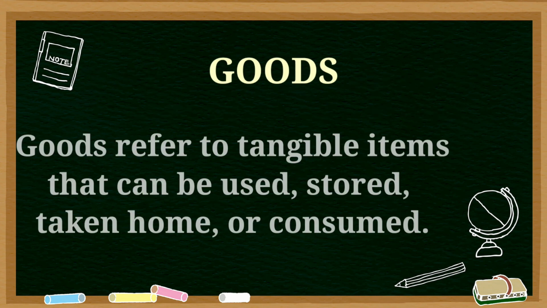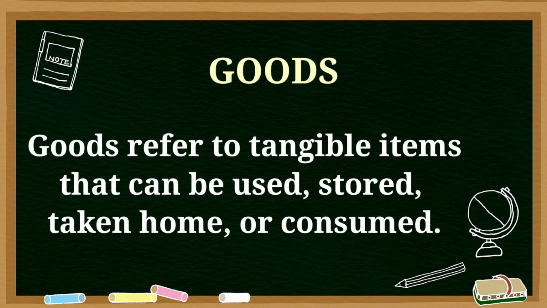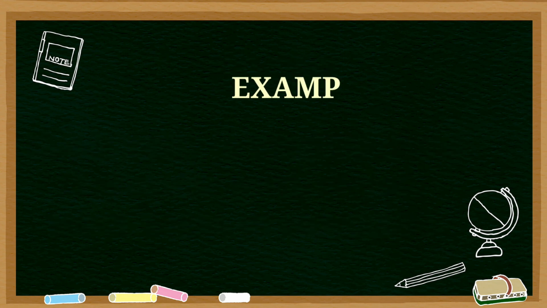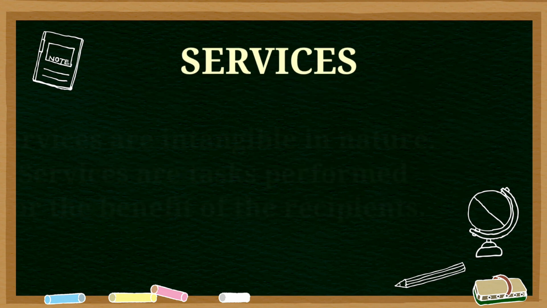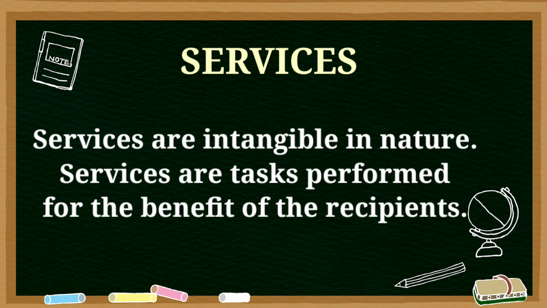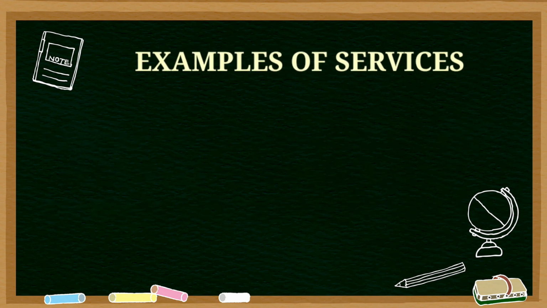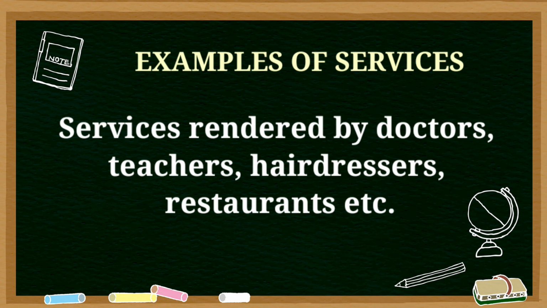What are goods? Goods refer to tangible items that can be used, stored, taken home, or consumed. Some of the examples of goods are food items, clothing, notebook, pen, medicines, etc. What are services? Services are intangible in nature. Services are tasks performed for the benefit of the recipients. Some of the examples of services are services rendered by doctors, teachers, hairdressers, restaurant, etc.